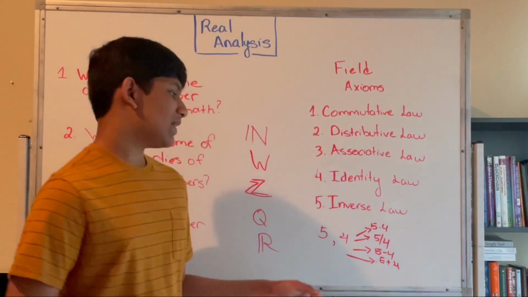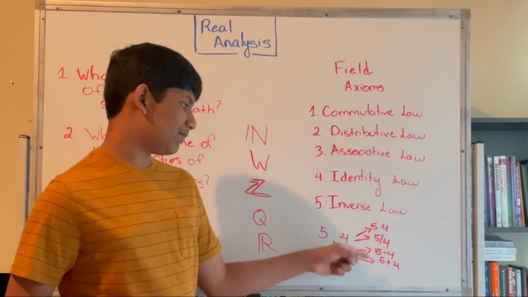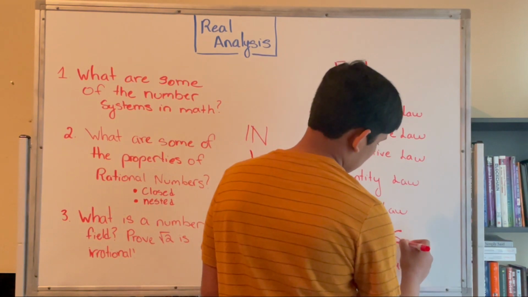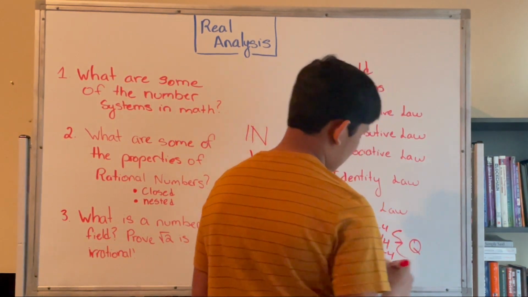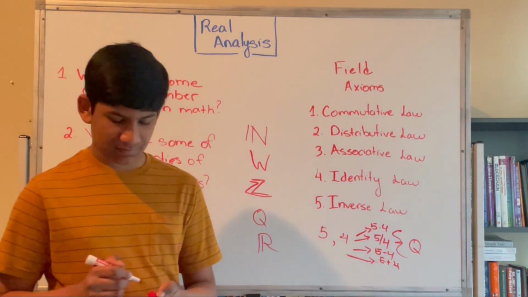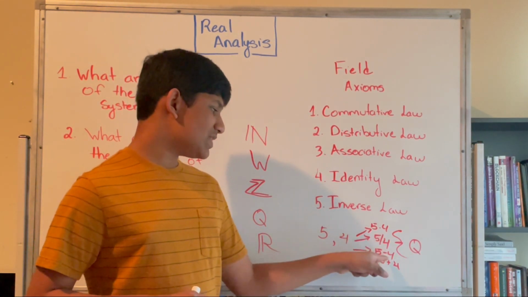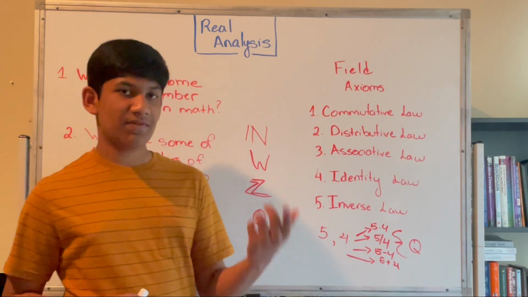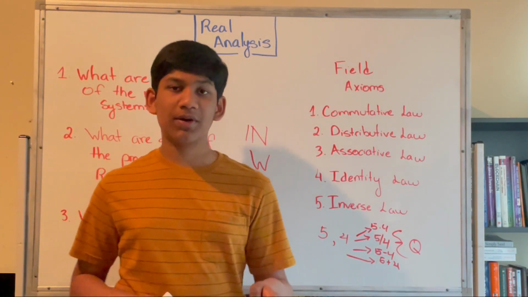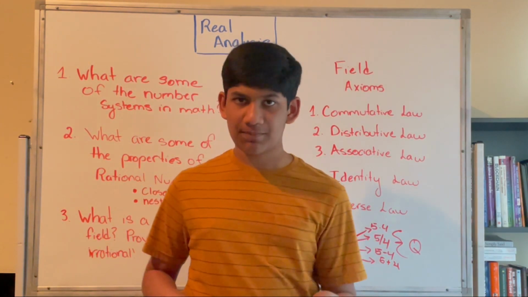What closed means is that all of these are in the rational number system. So if we take any two numbers in the rational number system and we do any one of these operations, then we will always get another number that's in the rational number system.